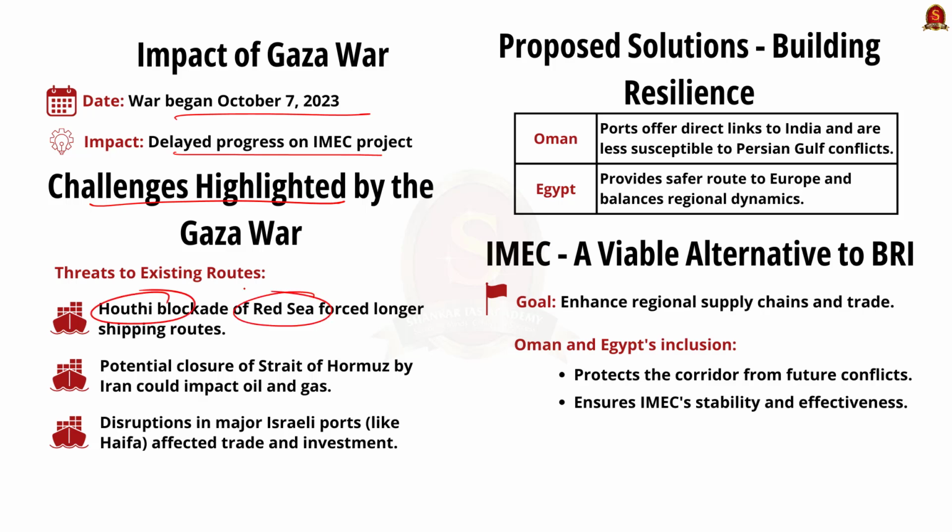Forcing longer shipping routes. Iran threatened to close the Strait of Hormuz, impacting crude oil and gas shipments. Disruptions affected major Israeli ports, including Haifa, impacting trade and investment.